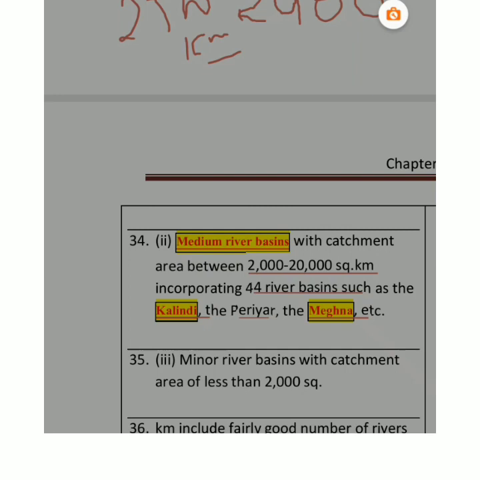From this area to this area is called Malabar coast. इसको हम मालाबार कोस्ट का नाम देंगे, right? So that's it. Mainly you have to keep this in mind.